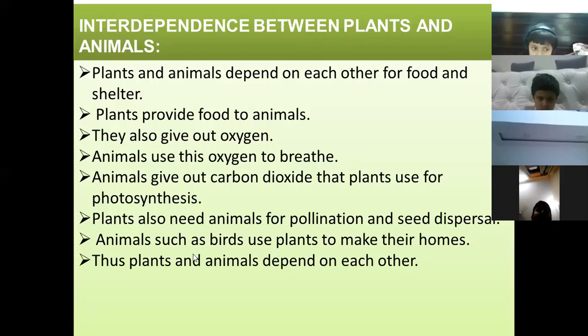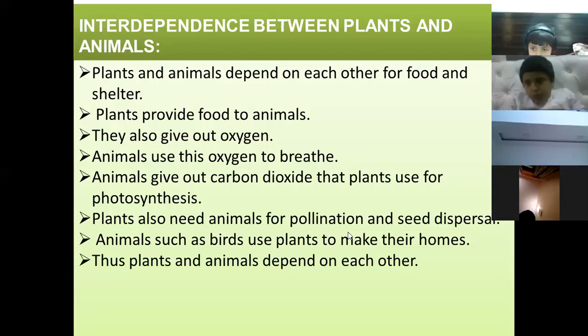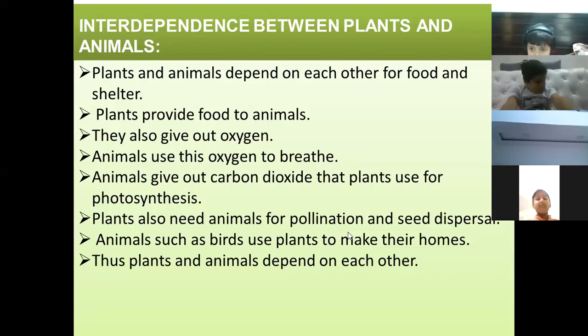Plants also need animals for pollination and seed dispersal. What do you mean by pollination? Plants have some small grain-like structures. Animals help these pollen grains to transfer from one place to another. This you will learn in higher classes. Clear? And seed dispersal. Plant seeds get dispersed by many animals and these seeds grow into new plants then. So plants are also dependent on animals.